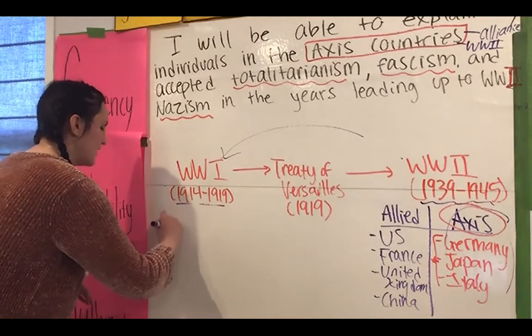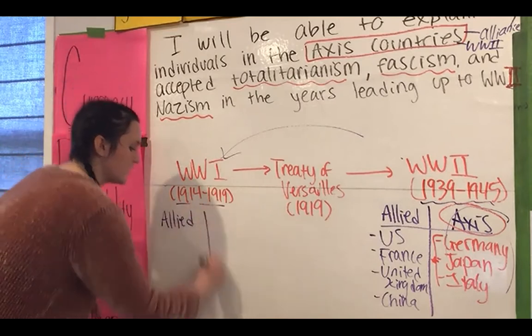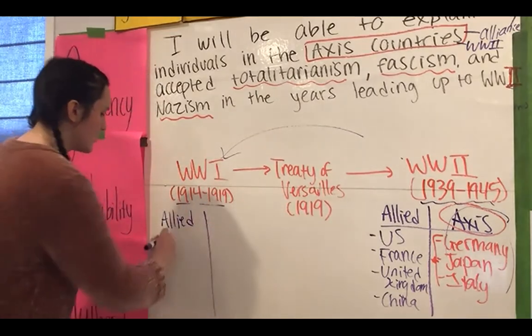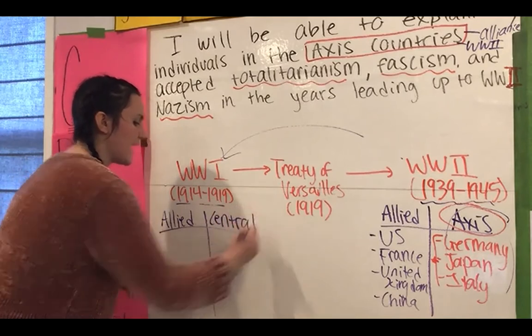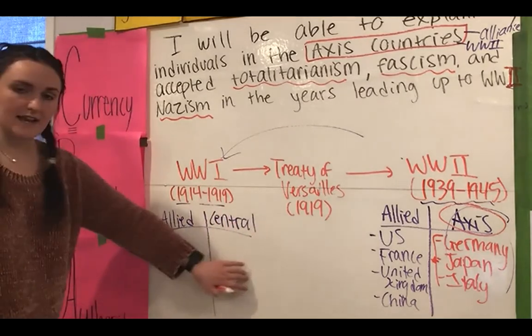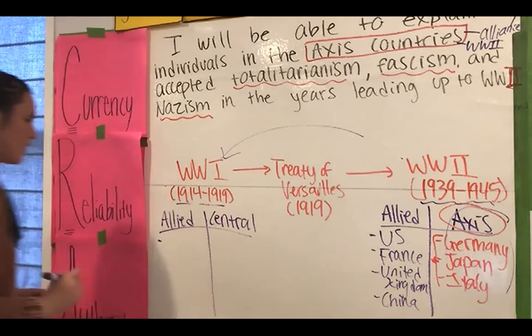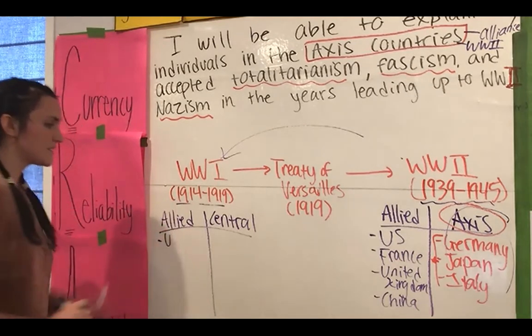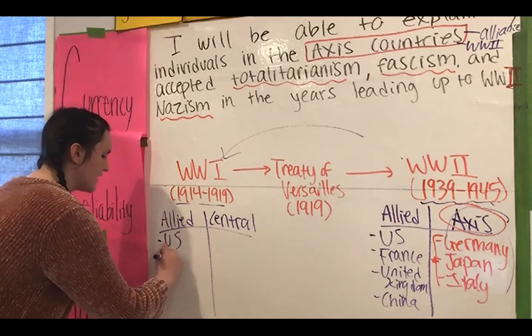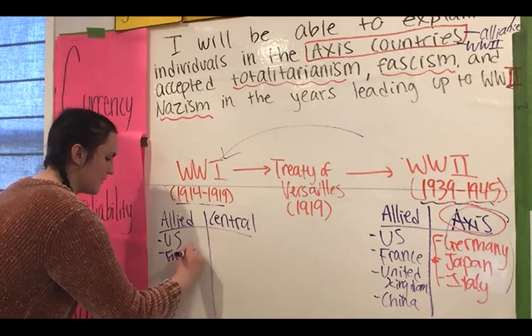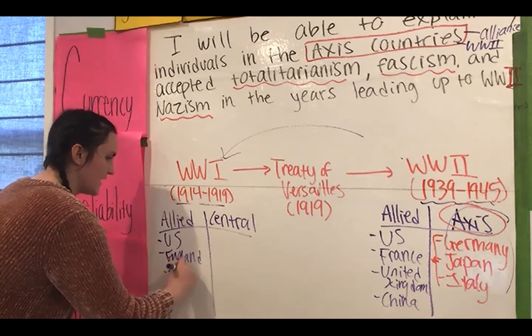Remember again that during World War I, just like in World War II, there were groups of countries that fought alongside each other in alliances. So on the Allied power side during World War I, we had the US, we had England, and France again.